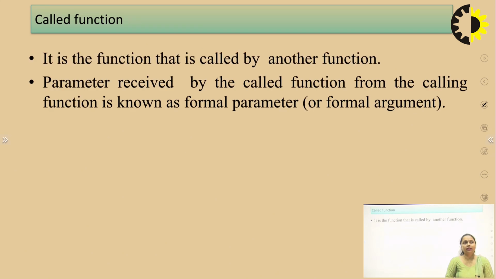The second category is the called function. The function which is being called by the other function is known as the called function. The parameters received by the called function from the calling function are known as formal parameters. So there are two kinds of parameters, actual parameters and formal parameters. Actual parameters are those which are provided at the time of calling, and formal parameters are those which are received by the called function. With the help of an example, we are going to discuss these things.